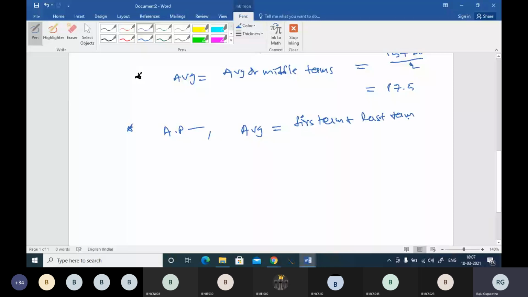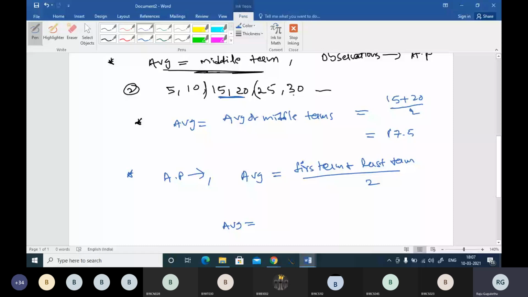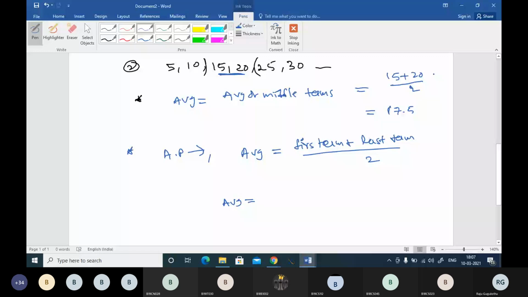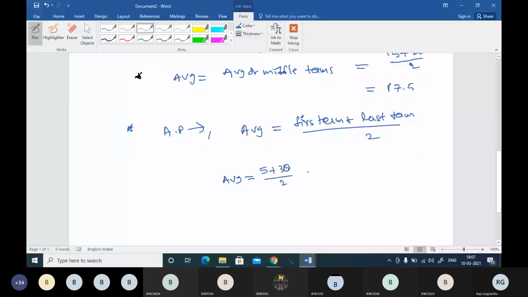You can see here 5 plus 30 by 2, that is 35 by 2, again 17.5, the same as before. This is the average when arithmetic progression comes.